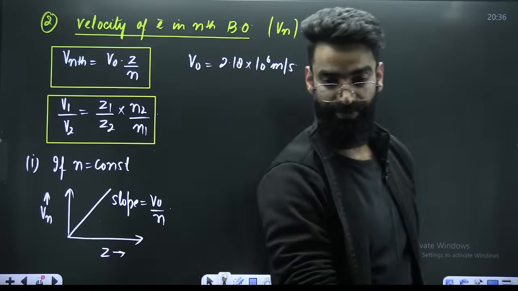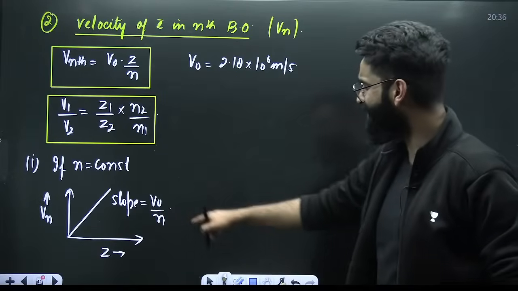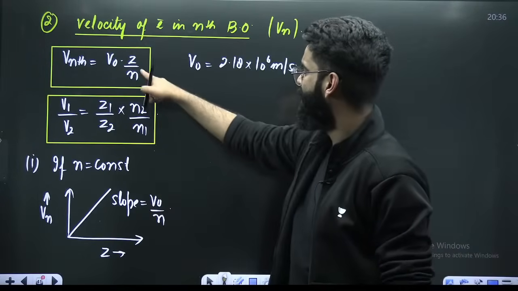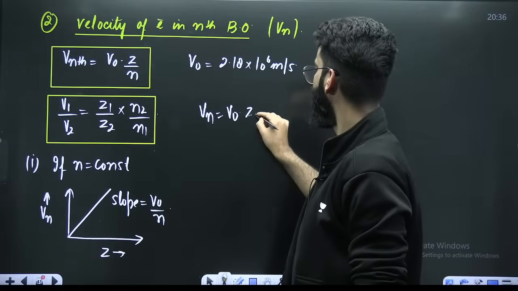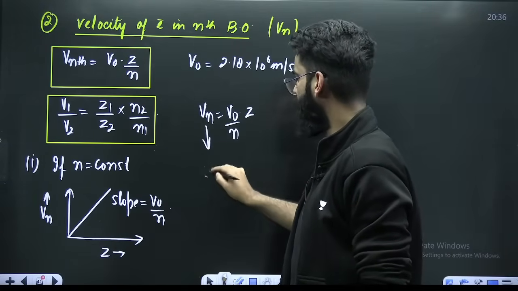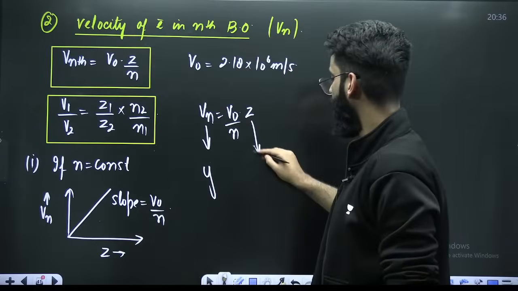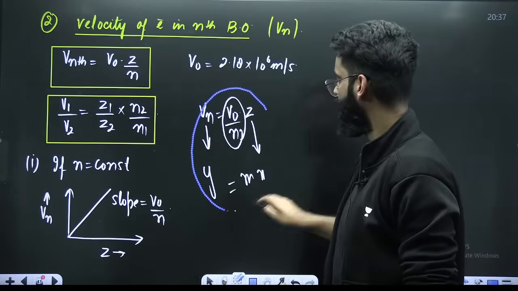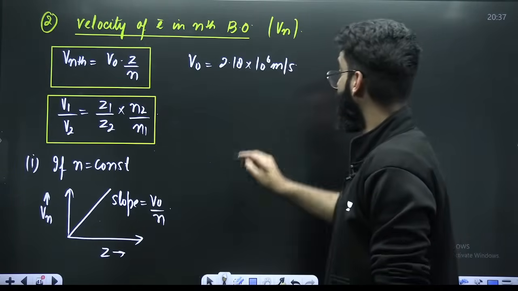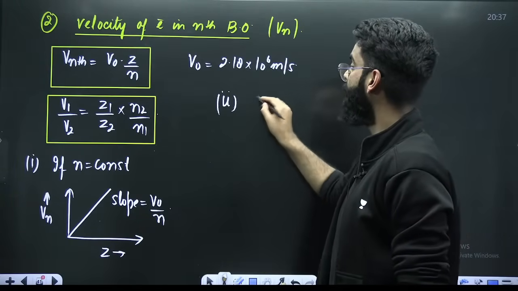Its slope will be nothing but v naught divided by n. Guys, are you understanding how I'm making this graph? This was the equation: Vn is equal to v naught Z divided by n. Vn you are plotting along the y-axis, Z along the x-axis. So this becomes your m. Y is equal to mx. Done. Right? Similarly, the second graph which you can get over here.